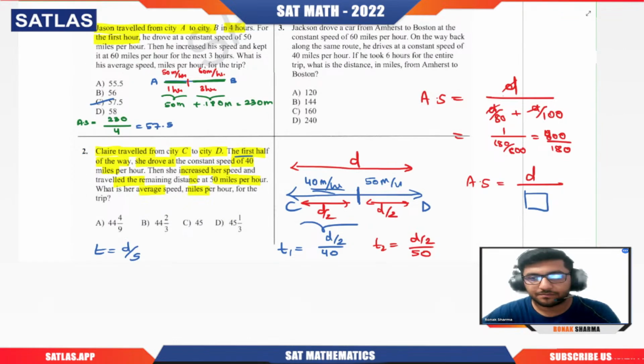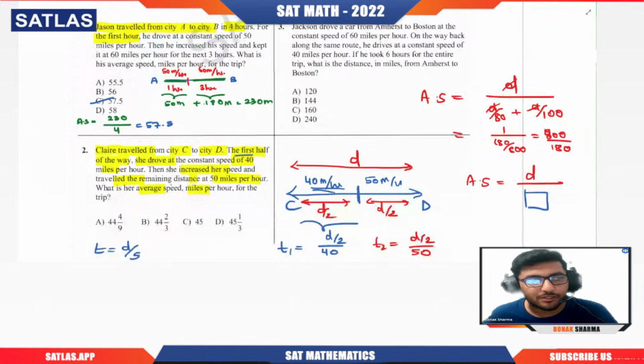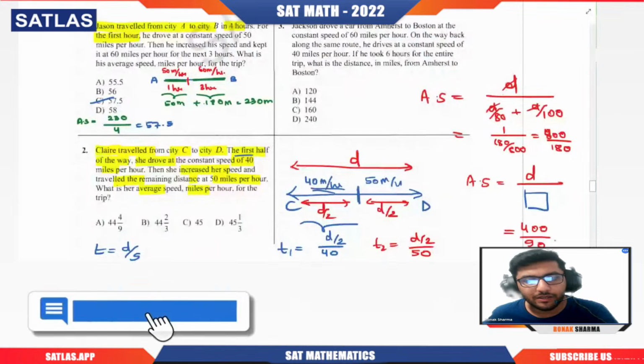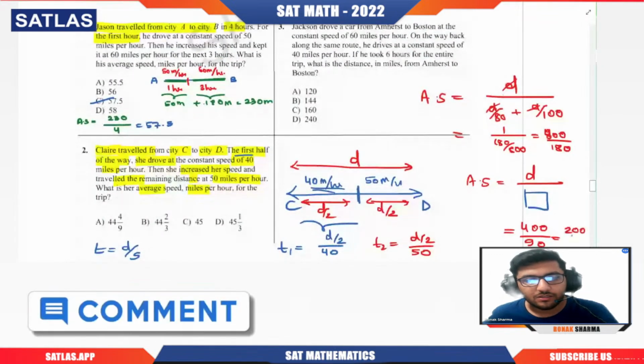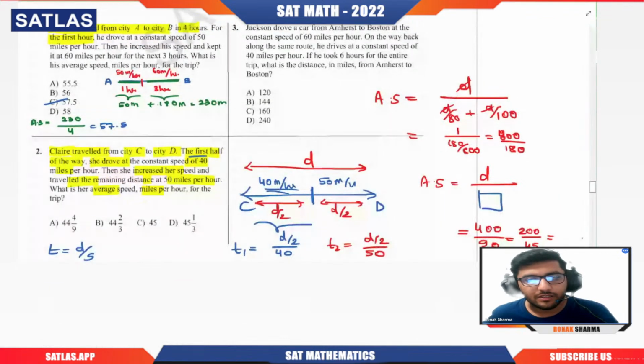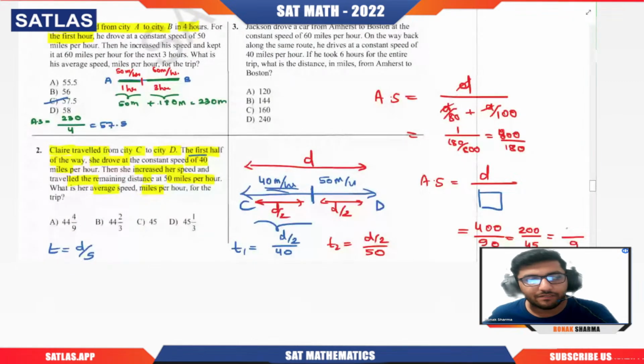Here if we simplify it, 800 by 180, because you can see that the options have been given in the mixed fraction. So first of all, I can see that I can divide it by 2, so 400 by 90. Again, we can do that, so 200 by 45, right? Even after doing that, we can divide it by 5. So this will become 9, and if we divide it by 5, that will be 40.